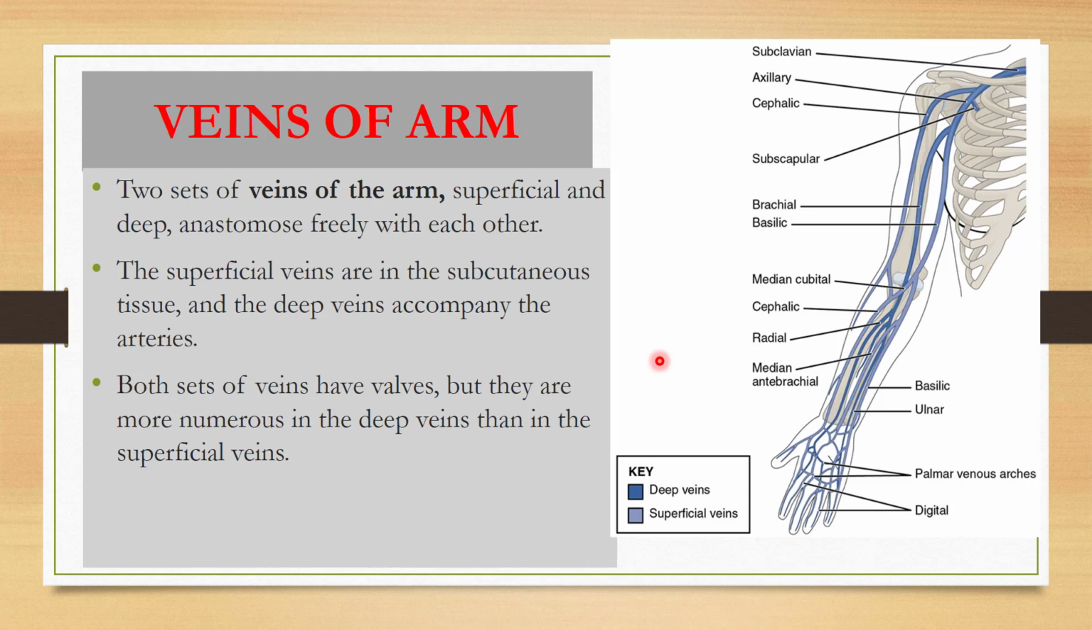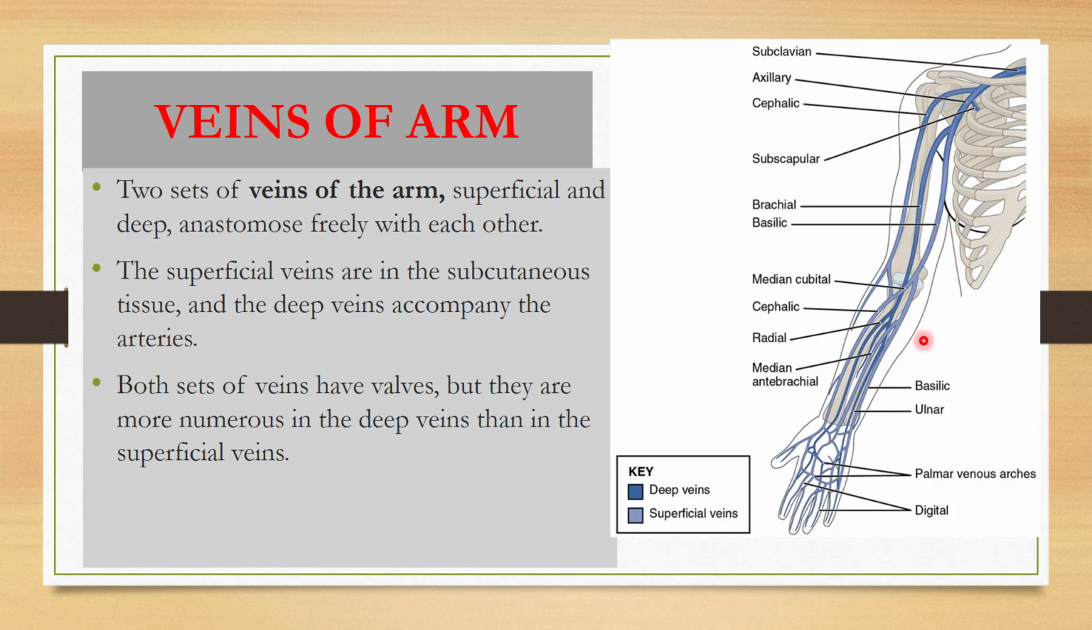Now we will discuss the veins of the arm. See here, there are two sets of veins in the arm. One is superficial veins and one is deep veins, which anastomose freely with one another. Okay, the light blue colored veins are superficial veins. See here, this is a superficial vein in light blue color. This is also a superficial vein, but the dark blue colored veins are the deep veins.